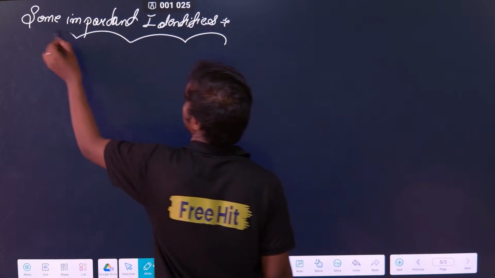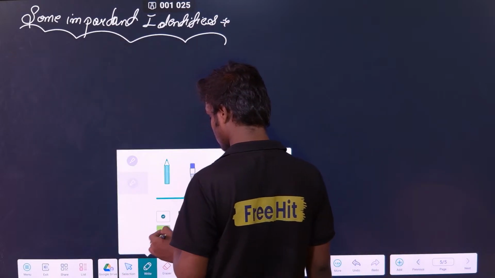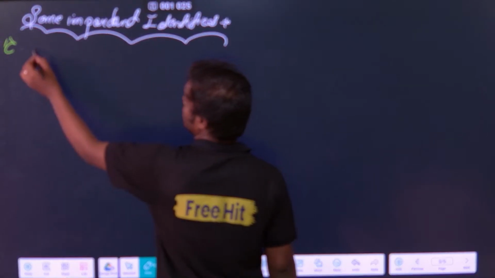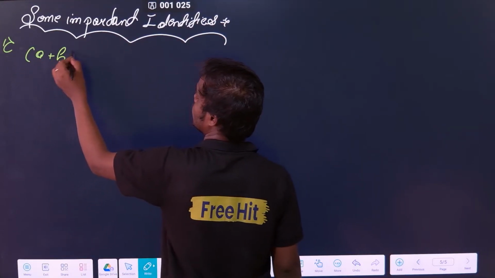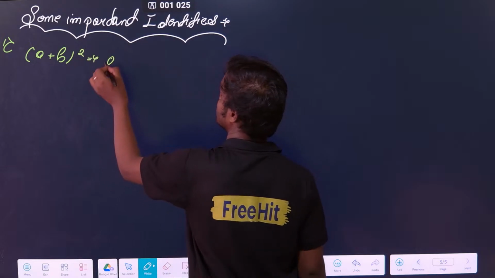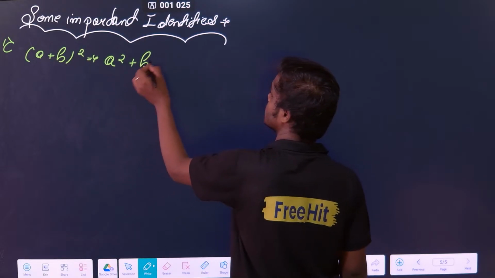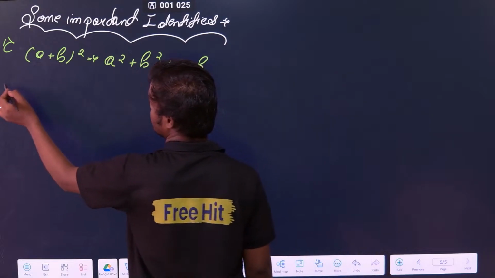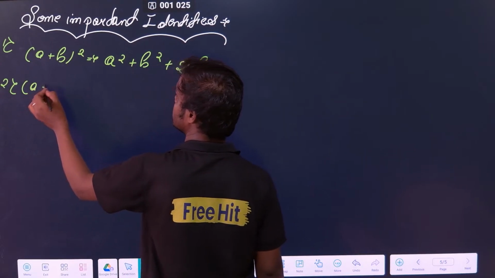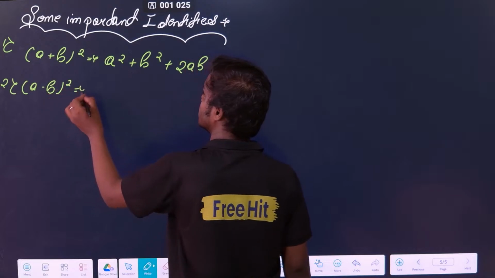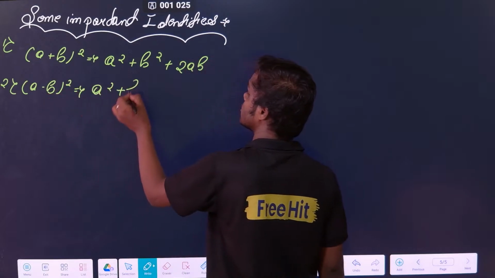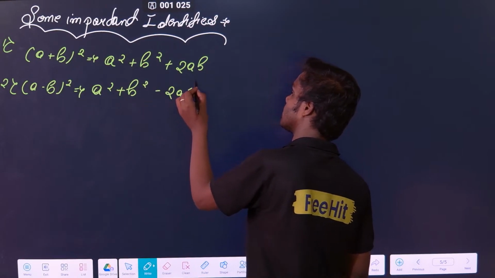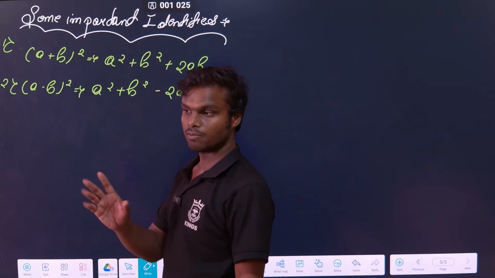What are some important identities? The first identity is (a plus b) whole square. I hope everyone knows it. Can anyone tell me? Yes, a square plus b square plus 2ab. Okay, nice. And similarly, can you tell me what is (a minus b) whole square? That will be simply a square plus b square minus 2ab. Just a simple thing: plus will be replaced by minus here.